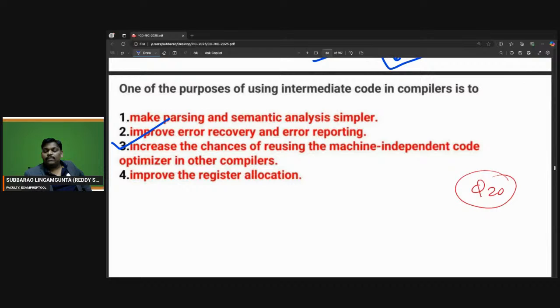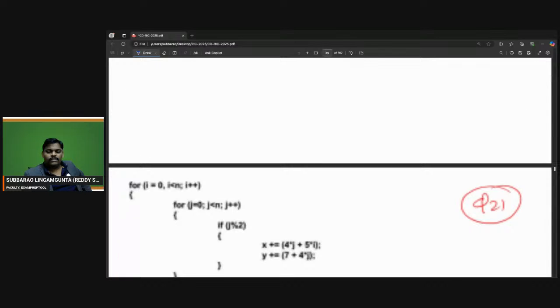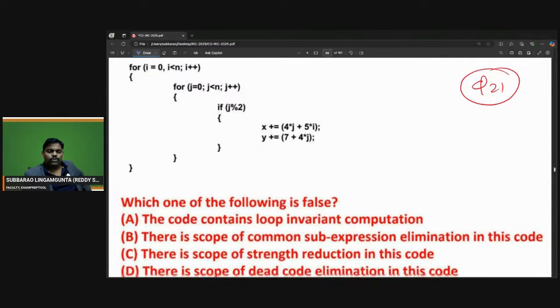Increasing the chances of reusing the machine independent code optimizer in other compilers. Make parsing and semantic analysis simple. Improve error recovery. No, it's not at all. Improve the register allocation. No, not at all. So the purpose of the compiler is machine independent code. So I think the answer is 3. Right? Question number 20, answer is 3. Yeah. Can you go to question number 21?